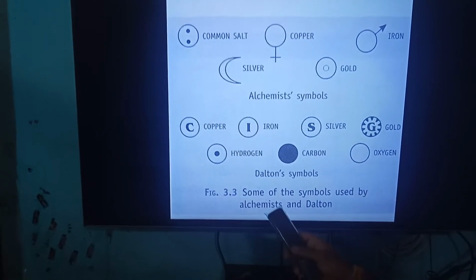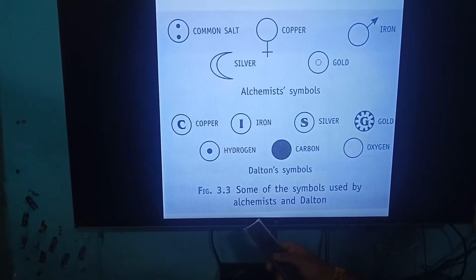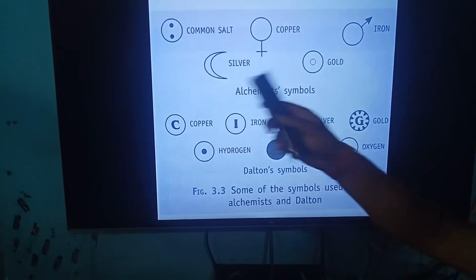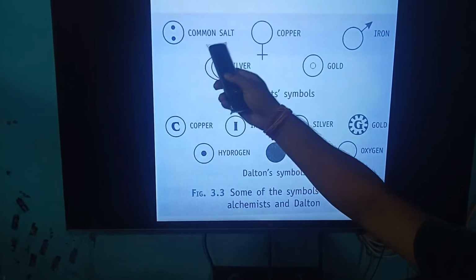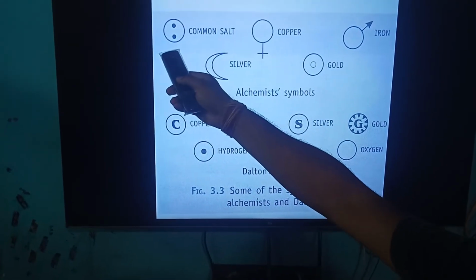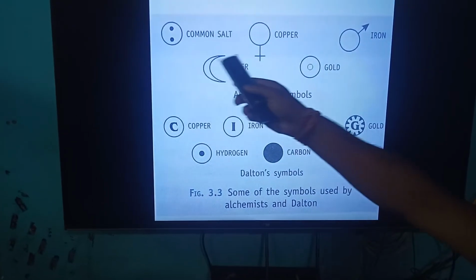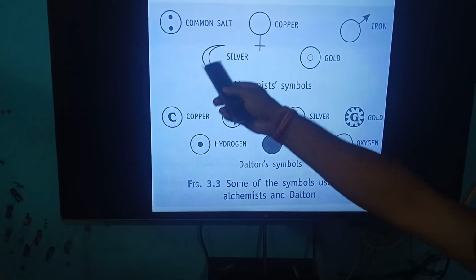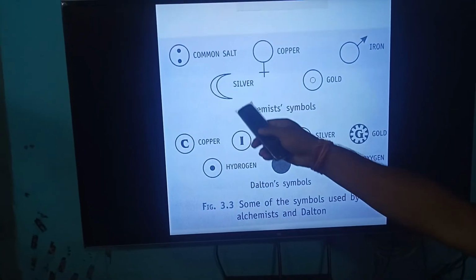In these pictures, some symbols of the elements were also given by scientists named alchemists and Dalton. Here, this is the symbol diagrammatically, copper is that, and silver is just like a crescent or moon shape.